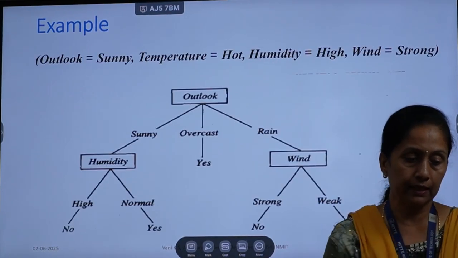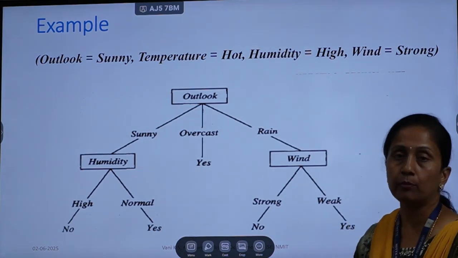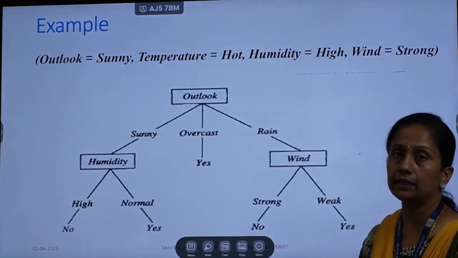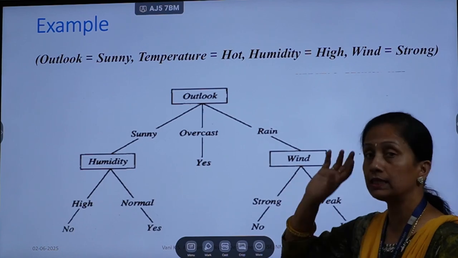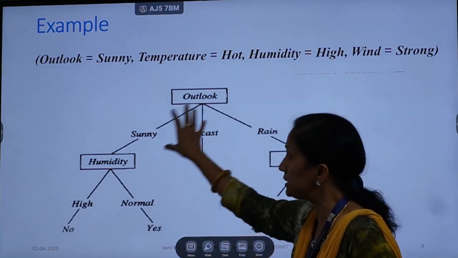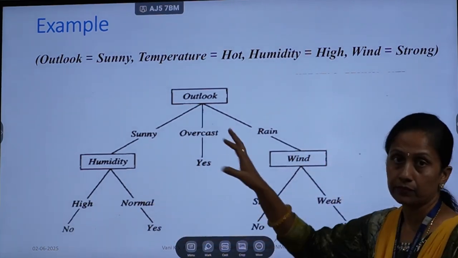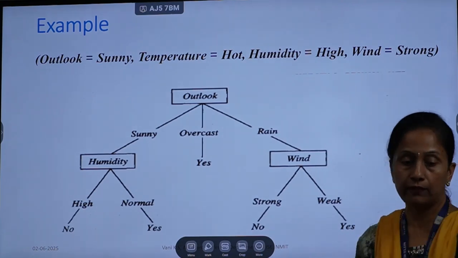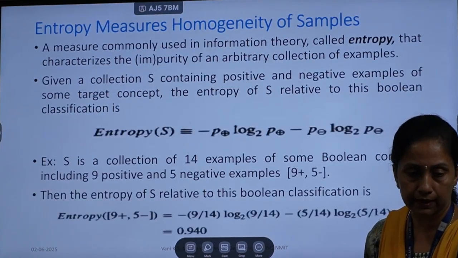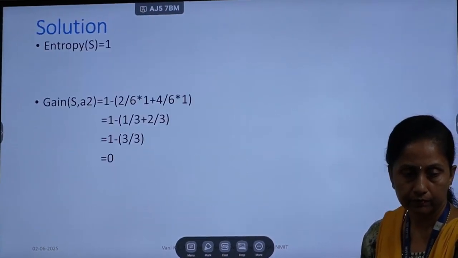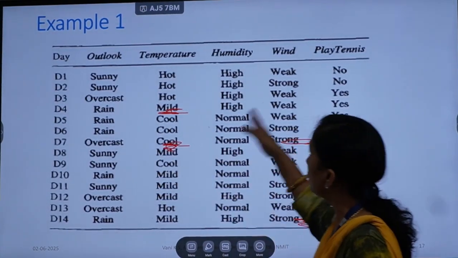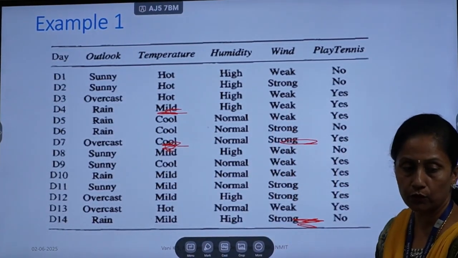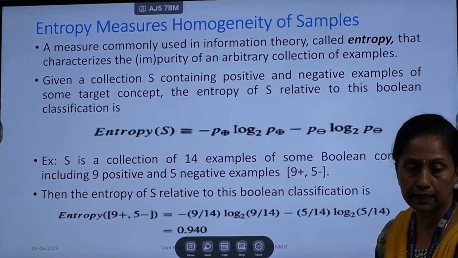For example, if I take a popular data set called the sunny data set, or the weather forecast data set, using the training data set this is the decision tree which is constructed. Suppose I have 4 or 5 features; I'll show you the data set. This is the data set. If I have 4 features, out of those 4 features, which should be considered as the root node?